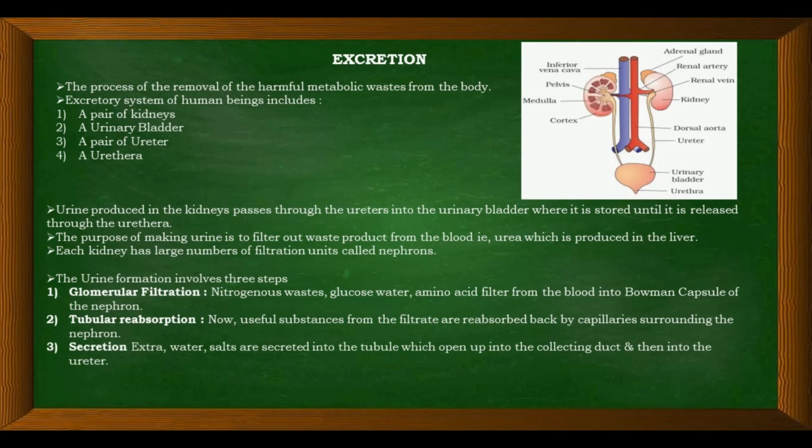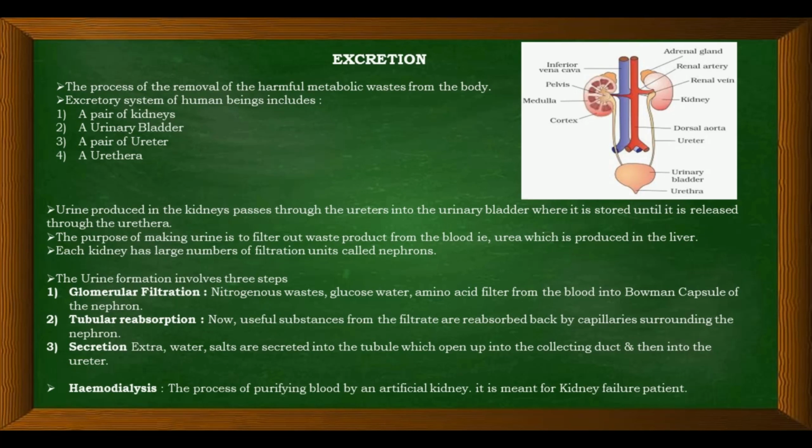And the last one is secretion. Extra water and salts are secreted into the tubule, which opens up into the collecting duct and then into the ureter. Hemodialysis is the process of purifying blood by an artificial kidney. It is meant for kidney failure patients. In patients who have kidney failure, filtration cannot happen normally. So in those patients kidney transplantation is done. The natural kidney is removed and an artificial kidney is set, and this process is known as hemodialysis, wherein the purification is carried out by an artificial kidney.